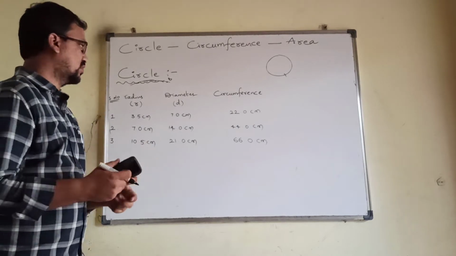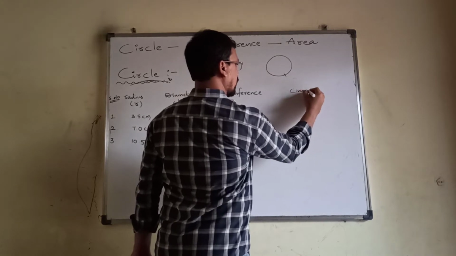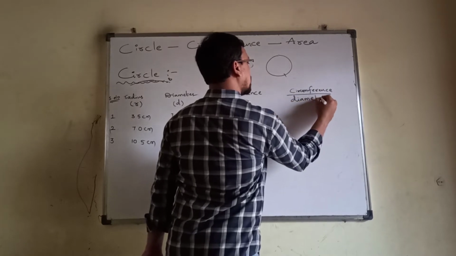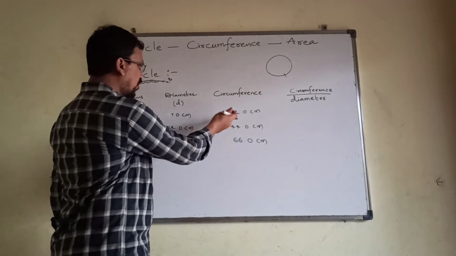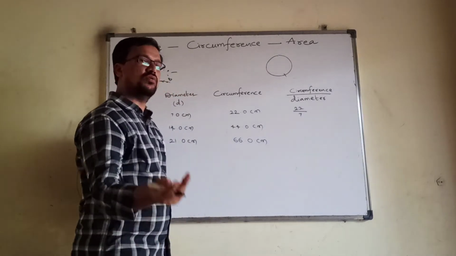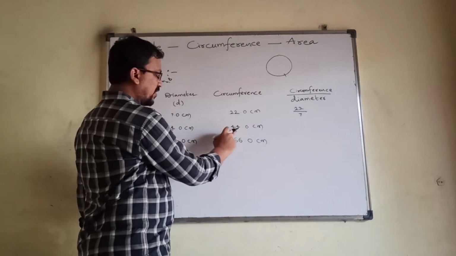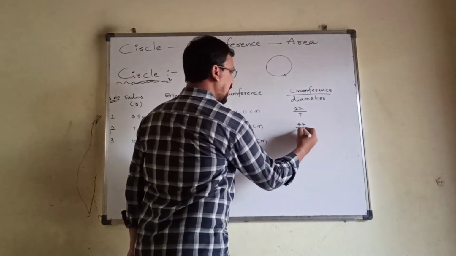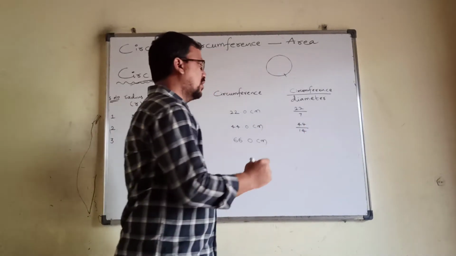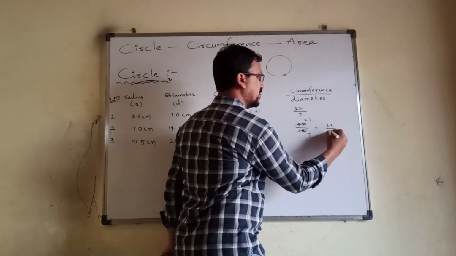Then we found the ratio of circumference by diameter. We got 22 by 7. In the 7 table 22 will not go, so let it be like that, or else we can convert later. Here 14 and here 44, so we take 44 by 14. Both have a common factor and both will go in the 2 table. Cutting by 2, I got once again 22 by 7.